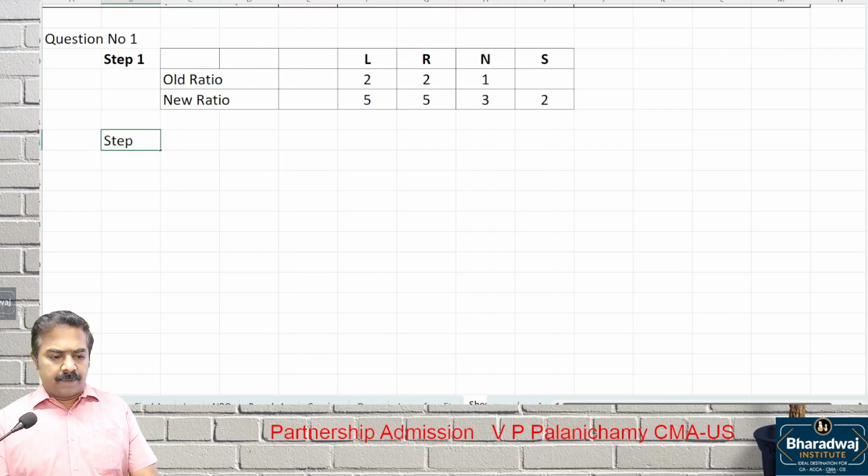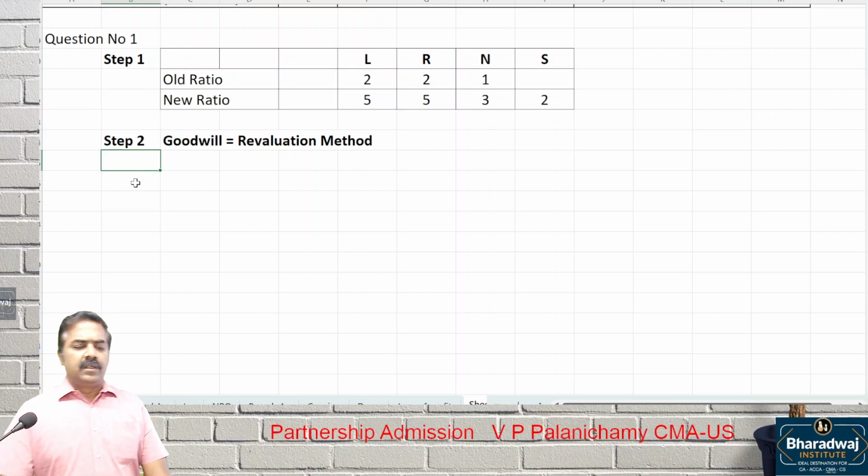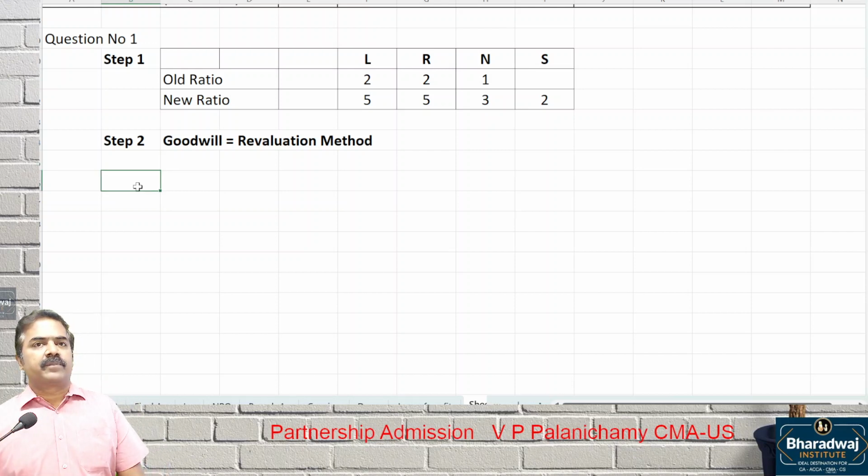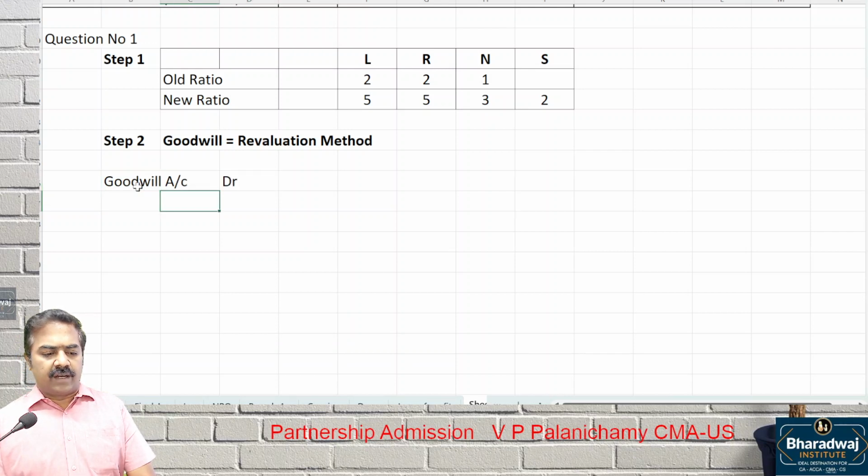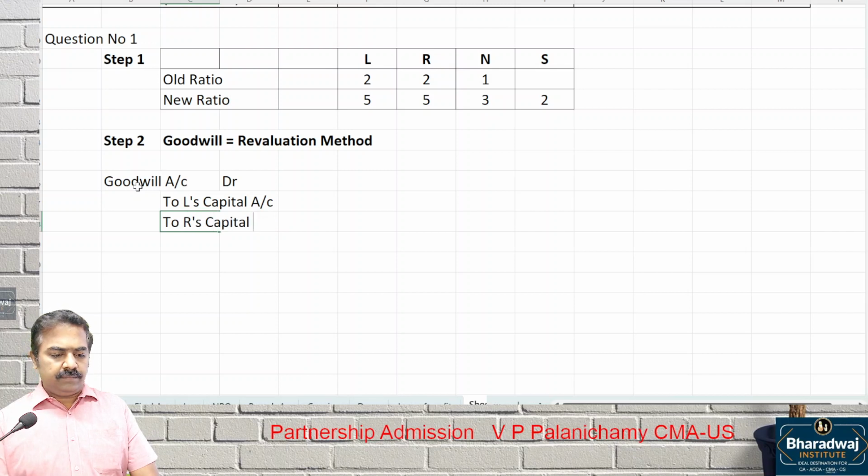Step 2, adjustment for goodwill. We are going to follow which method? Revaluation method. What is the first entry we will pass? Goodwill account debit to old partners. Who are the old partners? L's capital account, R's capital account, and N's capital account.